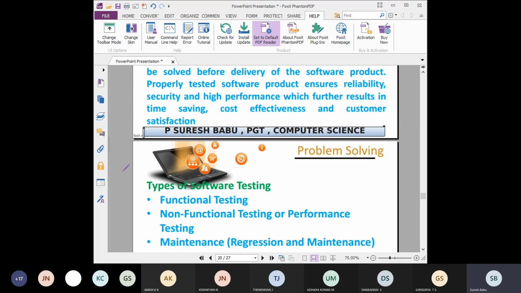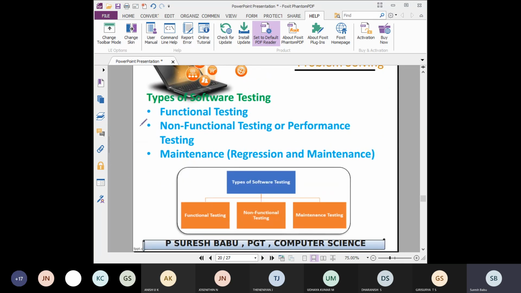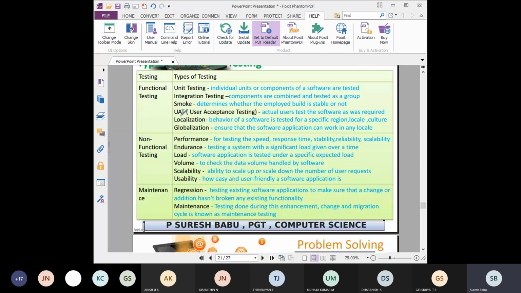So we saw a lot of software testing types. Functional testing, inside there are a lot of subtypes. Non-functional testing is also there. Then maintenance. These are the subtypes of software testing. You can see here functional testing is again subdivided into unit testing, integration, smoke.